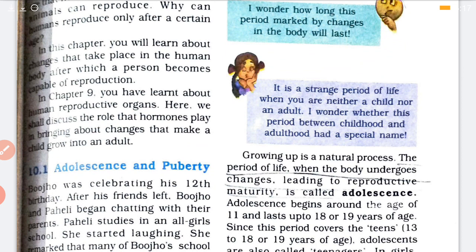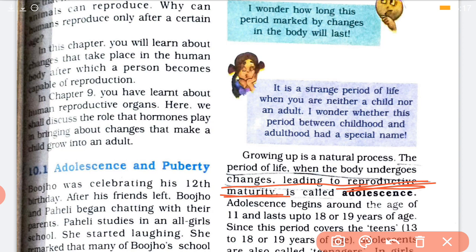So adolescence is the change in the body which leads to reproductive maturity. Means it is that period in the life of an individual, boy or girl, when the body undergoes changes, and these changes bring about reproductive maturity. Okay, that is adolescence, or the adolescent period.